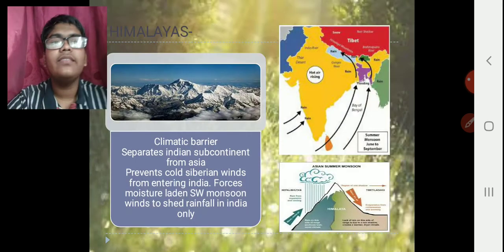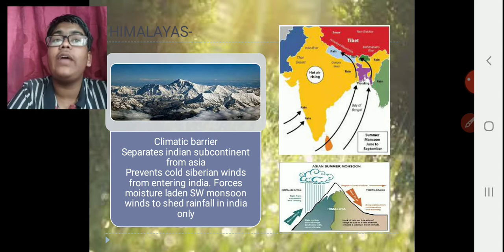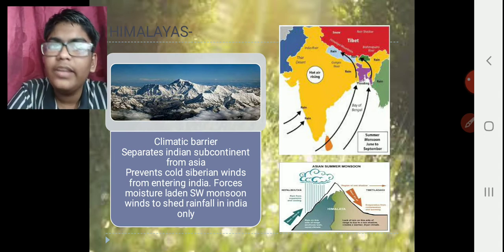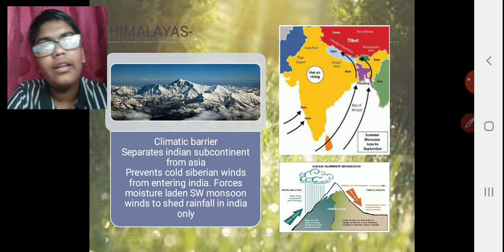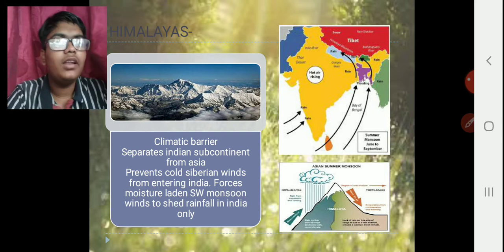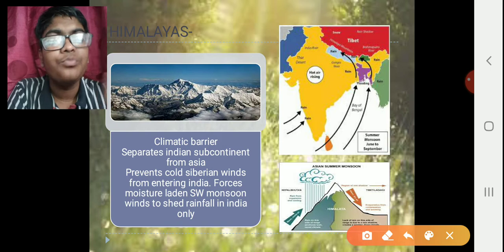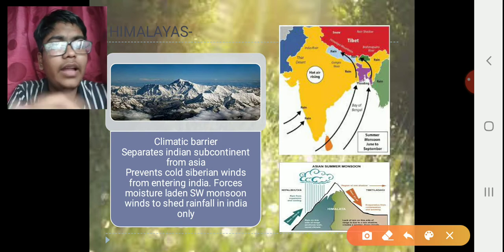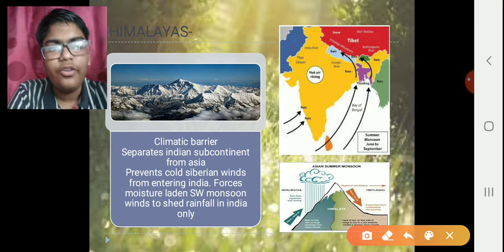The first one is the Himalayas. How can the Himalayas act as a factor affecting the climate of India? It's just a mountain range. Of course, it's not just a mountain range, it does a lot of things. So let's learn about them. The Himalayas act as a climatic barrier. It separates India, the Indian subcontinent, from the various other Asian countries.